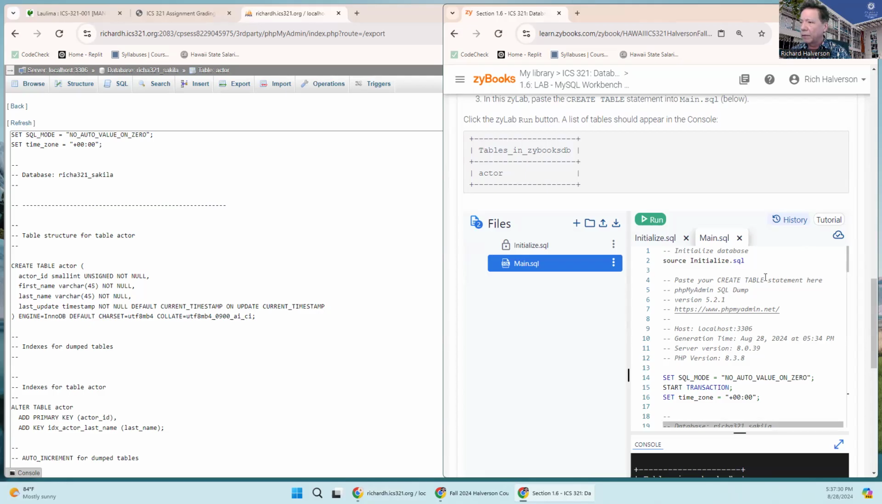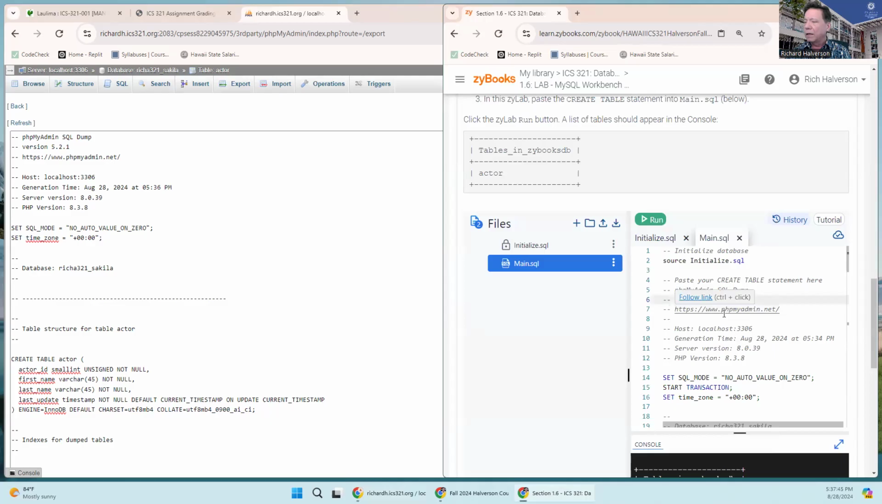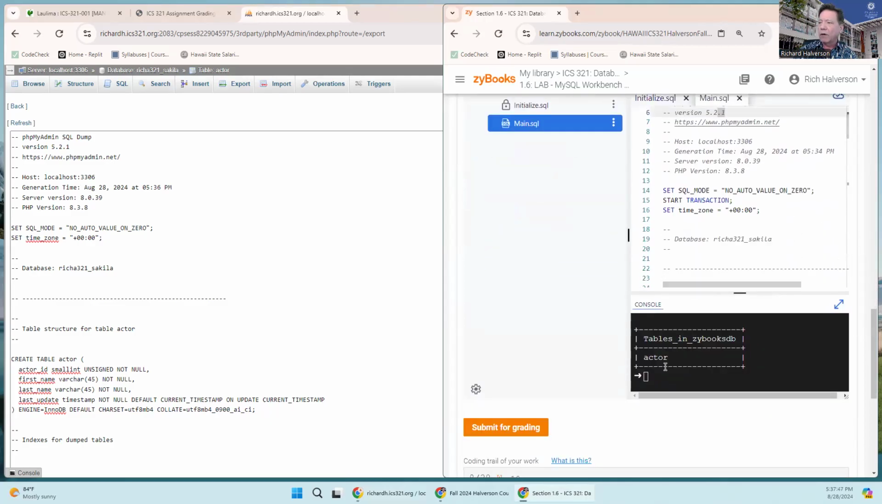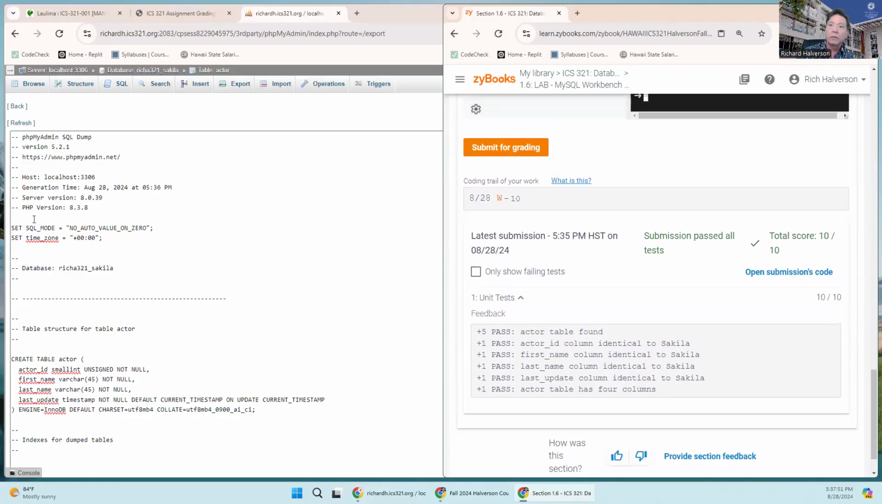Anyway, let me find where you paste it. We paste it right here. This was there, and then starting here, all of this from there down is what I pasted. You see it starts right here, phpMyAdmin SQL dump version 5.2. So I just pasted it there and then I ran it. It gave the answer it should have given, and I submitted it for grading and I got all the points.